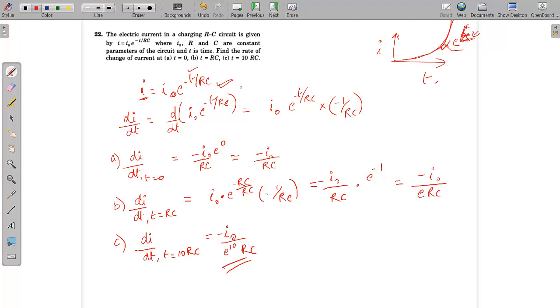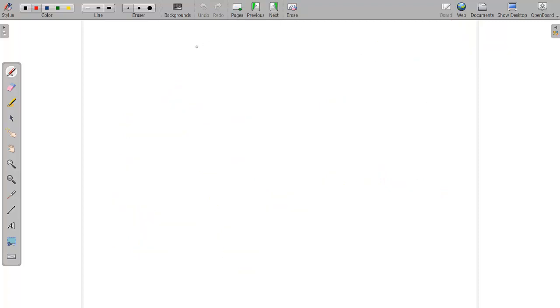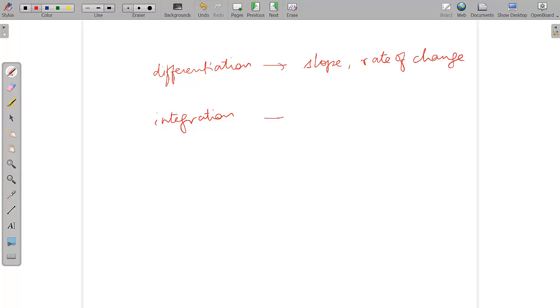The question here is to find the rate of change of current at t equals 0. Now we'll see what rate of change means. See, for rate of change, there are two things: differentiation and integration. You have to study these things in mathematics also, so I will just tell you the very basics here. Differentiation is actually the slope of the graph. It is the rate of change. In terms of graph, integration is the area under the curve.